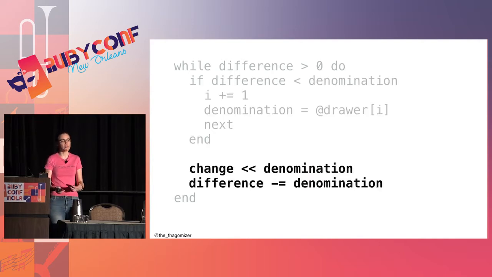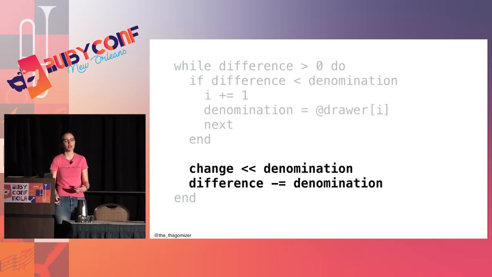So the next part is, now this is the case where I'm giving $4.50 in change, but the current thing I'm looking at is $1. I'm going to say, well, that's not bigger, so I can use that one.